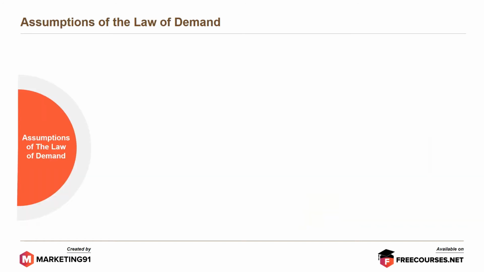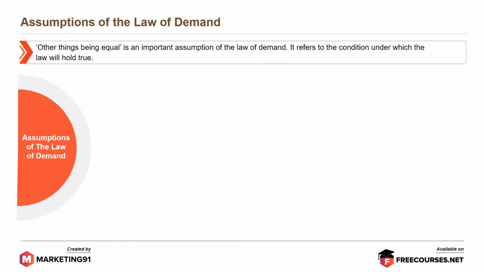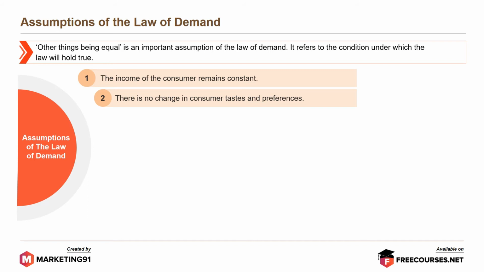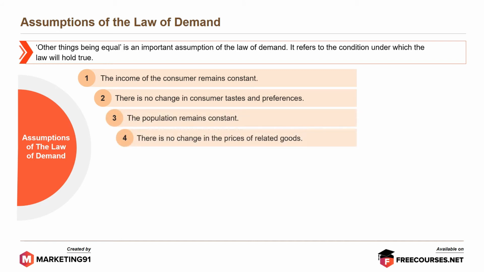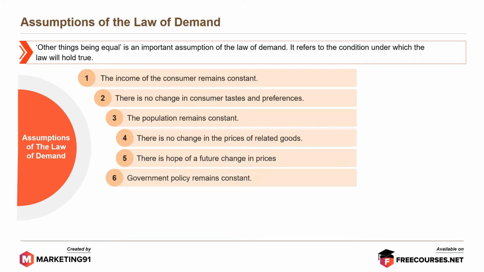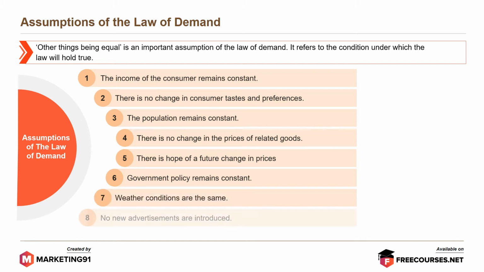Moving on, the assumptions of the law of demand. Other things being equal is an important assumption of the law of demand. It refers to the conditions under which the law will hold true. First, the income of the consumer remains constant. Second, there is no change in consumer taste and preference. Third, the population remains constant. Fourth, there is no change in the prices of related goods. Fifth, there is no hope of a future change in prices. Sixth, government policy remains constant. Seventh, weather conditions are the same. And finally, no new advertisements are introduced.